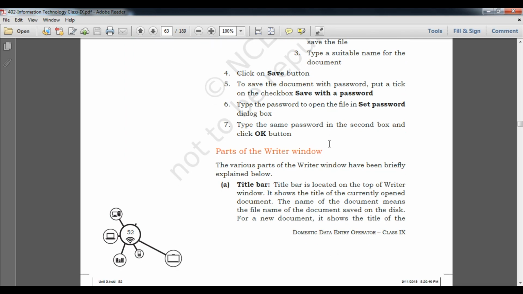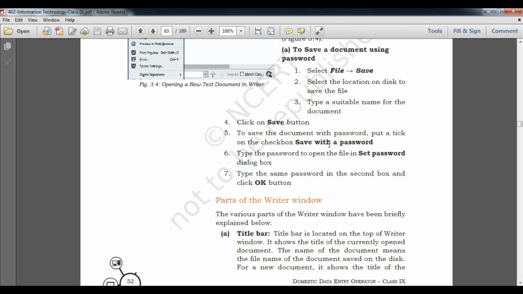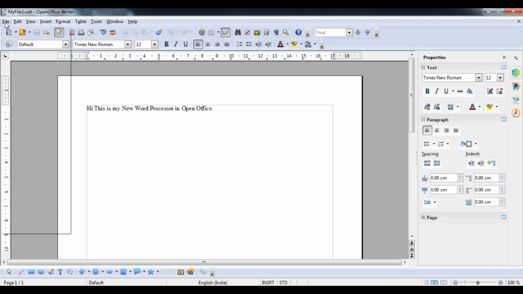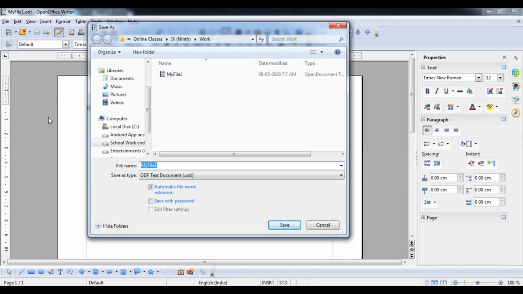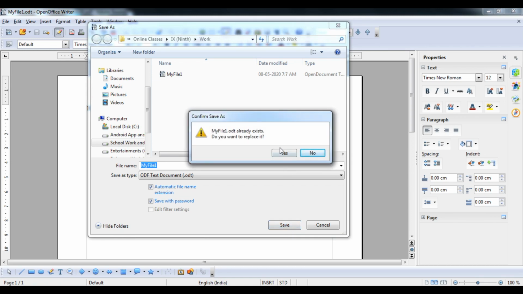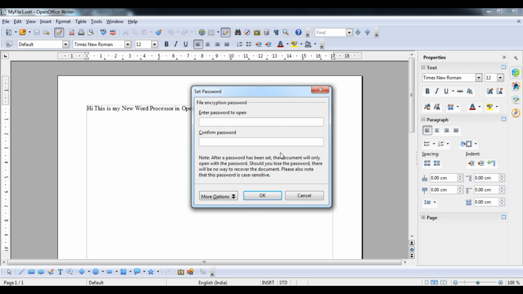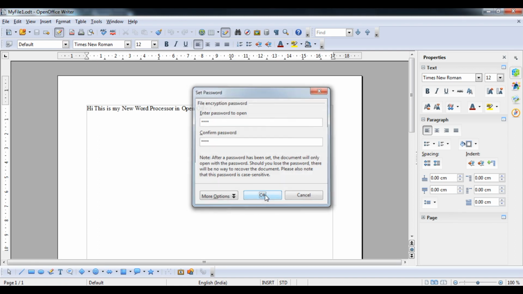Now, how to save with a password. Here is a very important thing that can be asked in the question paper also. So you have to understand how to save with a password. Same thing we have to do: go to File and then Save As. When the Save As dialog box appears in front of you, you can see Save with password also. After that it will ask if you want to replace it, because I have already created it. Then you will see the password field appear. Now you can type the password 1234 and again 1234, and then press OK.